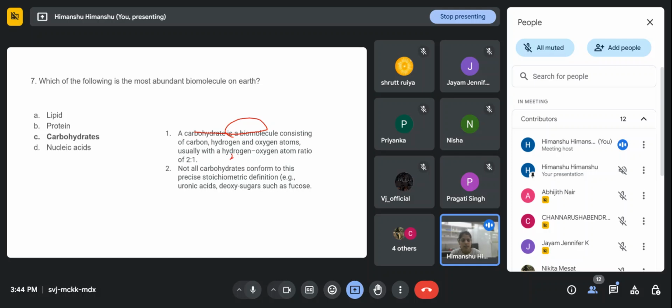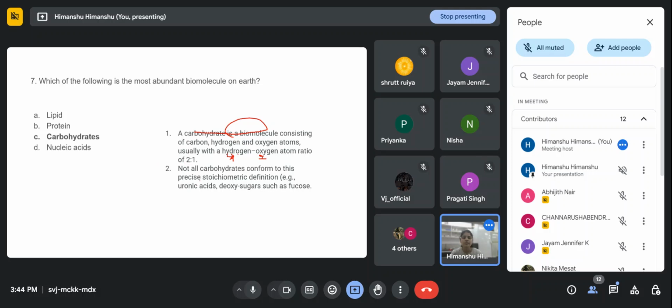Hydrogen 2 and oxygen 1, that is 2 is to 1. If there are 4 hydrogen, then how much oxygen will there be? 2, right? So mostly the hydrogen to oxygen atom ratio in carbohydrates is 2 is to 1. But we know that in biology, there are always exceptions.